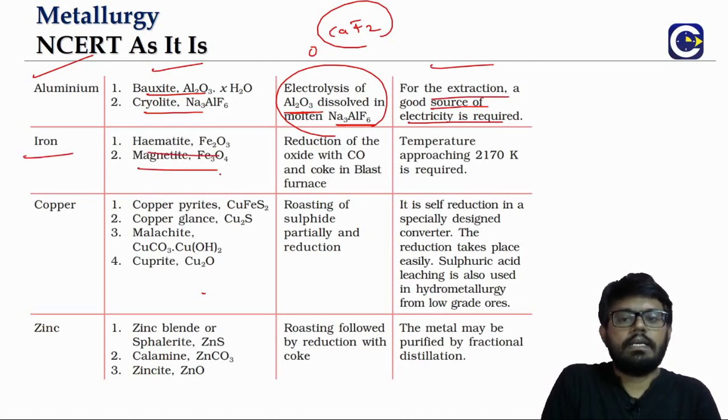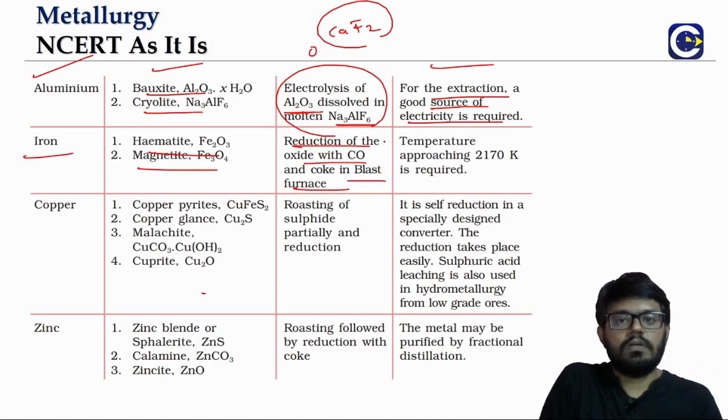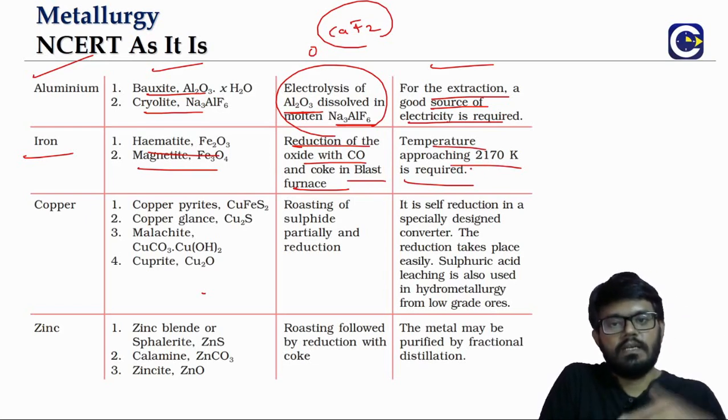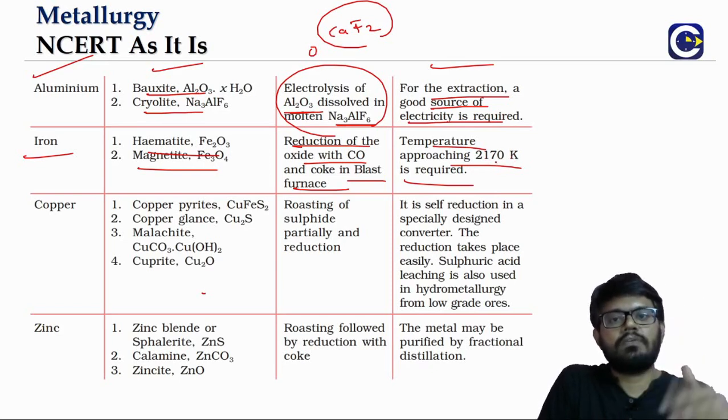Iron, we have what? Hematite and magnetite. These are the two ores. So what happens in the blast furnace, right? We will see the reduction in the low temperature zone. Reduction will be happening through CO, carbon monoxide. In the high temperature zone, it will be the coke reduction. So we will require a very high temperature inside the blast furnace. Of course, in the blast furnace, the temperature at the combustion zone will be nearly 2200 Kelvin. As you keep going up, the temperature will reduce.